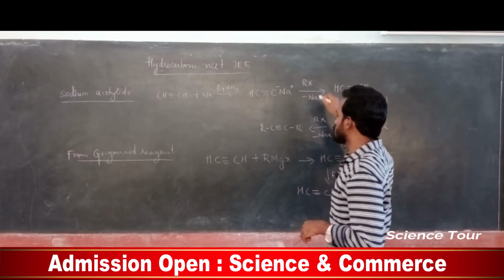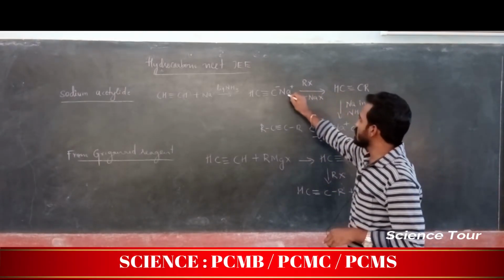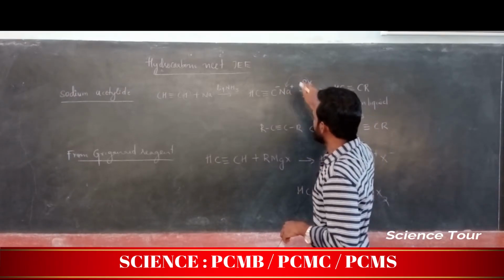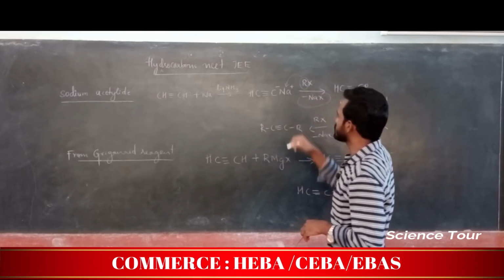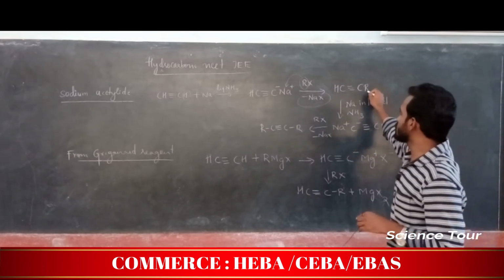Understood? RX means alkyl halide. So this Na will be replaced by this R. Na will combine with X and NaX, sodium halide, is removed. Understood? And here we introduced R.